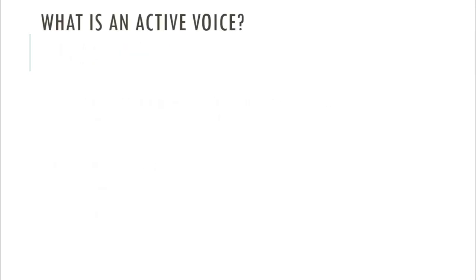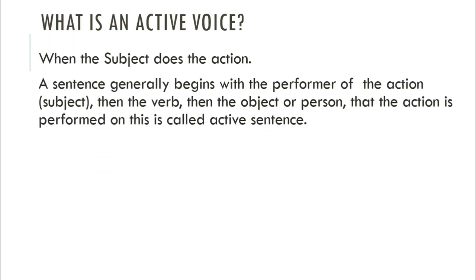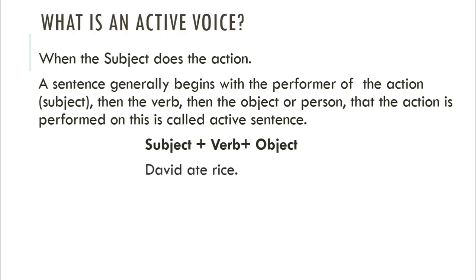What is an active voice? When the subject does the action. A sentence generally begins with the performer of the action, that means the subject. Then the verb. Then the object or person that the action is performed on. This is called the active sentence. Here is the structure: subject, verb and object. For example, David ate rice. Robert loves Amy. I can play the guitar.